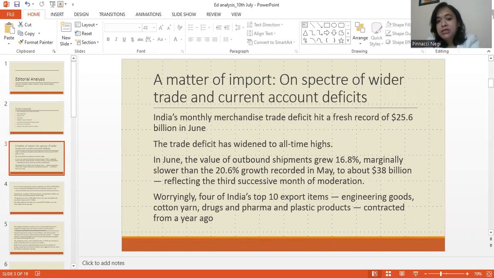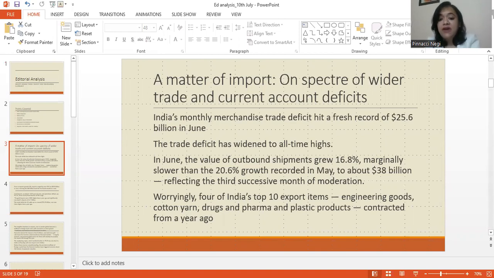What is merchandise trade deficit, students? The trade in visibles, the trade in goods. Our merchandise trade deficit has hit a fresh record of $25.6 billion in June. That means it is at one of the all-time highs. The trade deficit has widened to an all-time high, students.